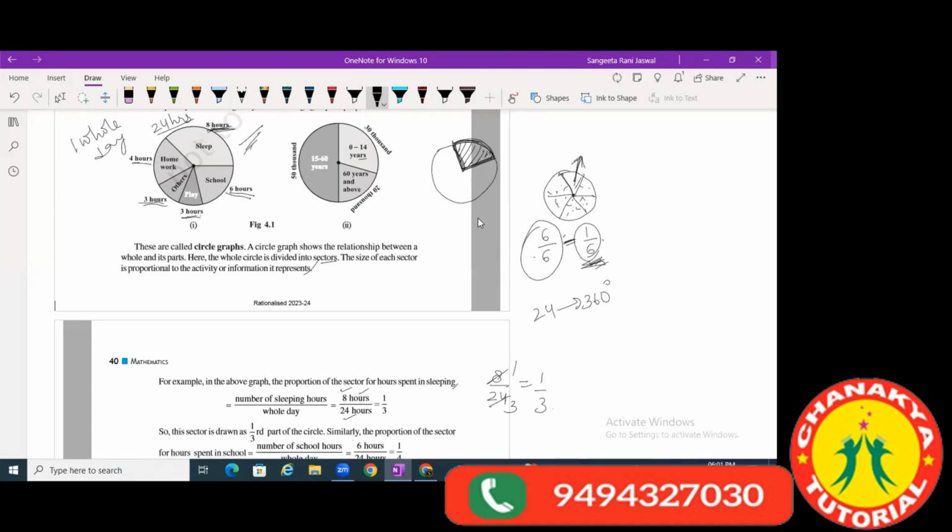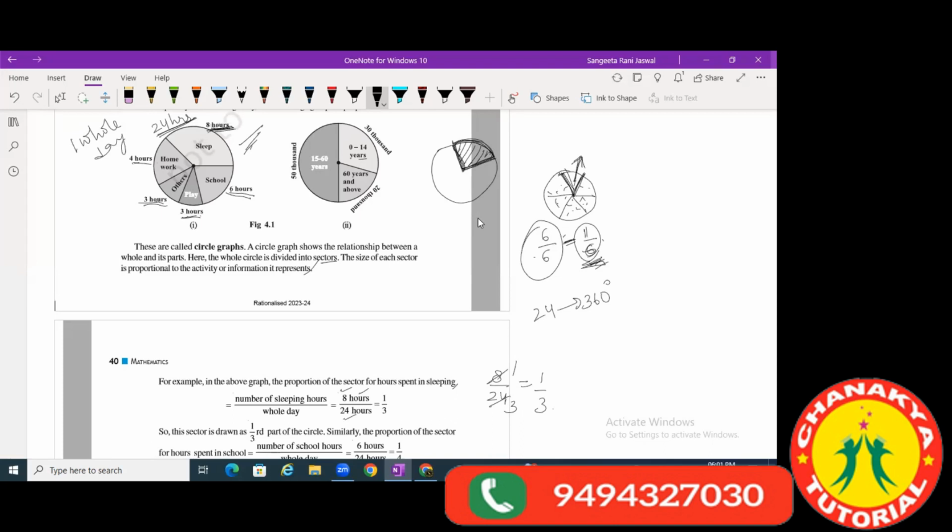If I have to take a fraction of this, as I took a fraction part from this pizza, that was a 1/6 part. So if I have to take this sleeping part, the 8 hours sector out of this complete circle, what will be my fraction? 8 by 24, because this is 8 hours and the total hours are 24. So that will be 8 by 24.